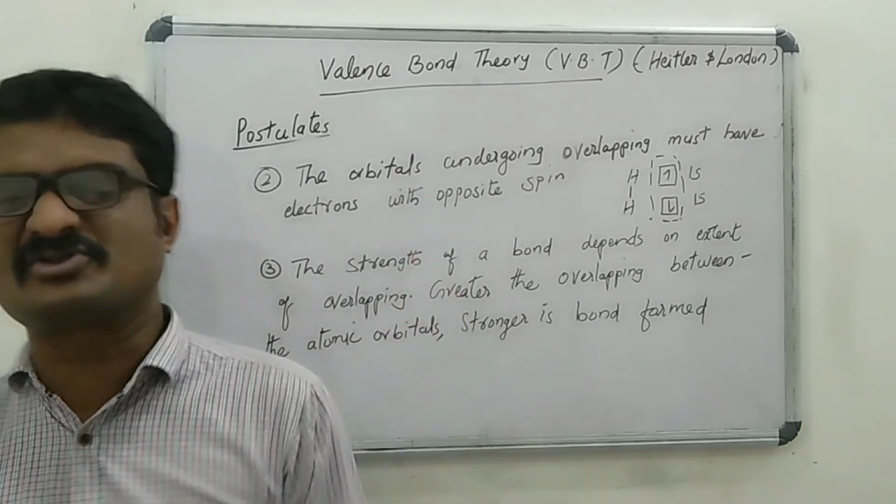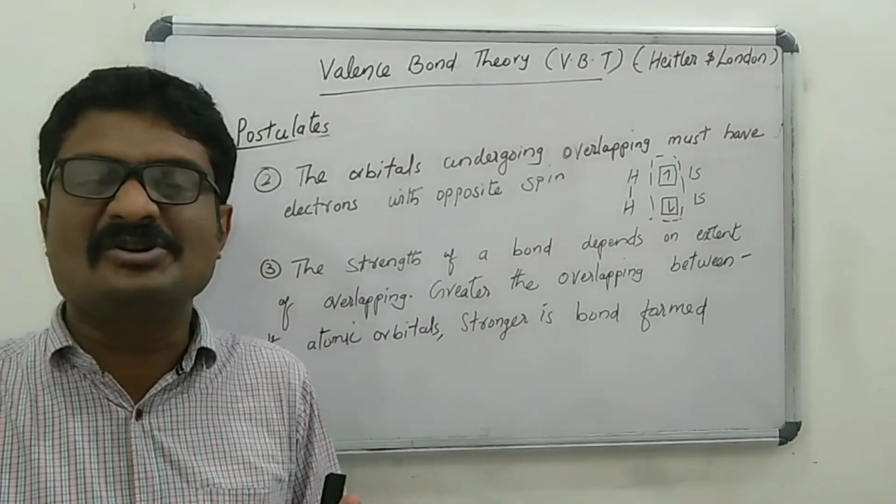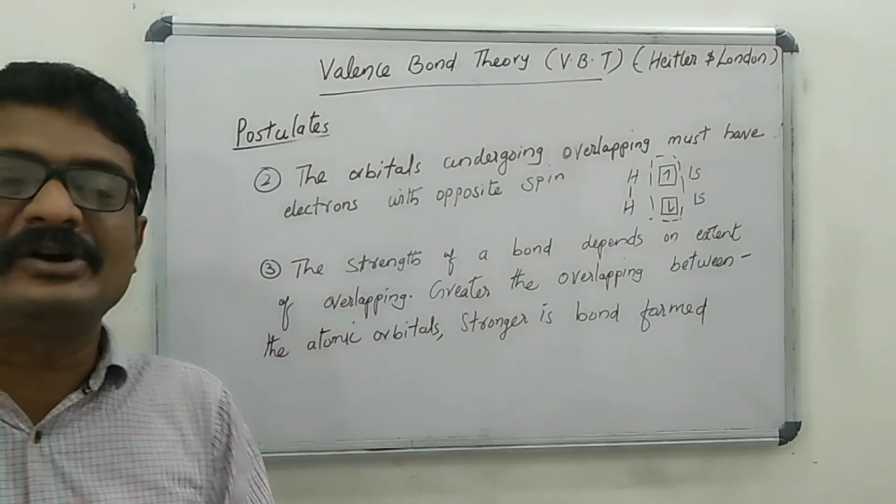And the third postulate: the strength of a bond depends on the extent of overlapping.